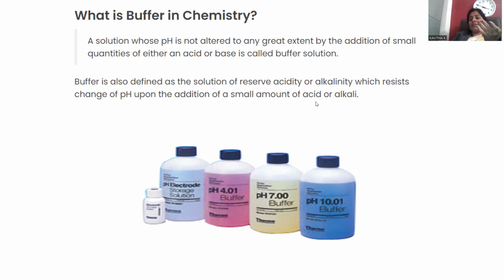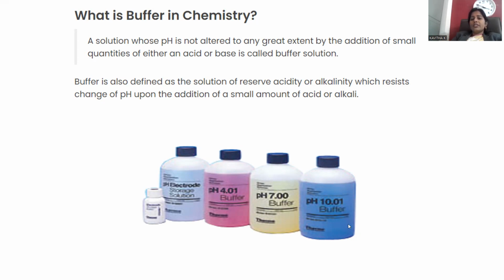For example, I'm taking an acid solution whose pH is 3.2. Let me take the 3.2 pH solution in my hand. A few drops of acid are added, and it remains 3.2 only. Even if a small amount of alkali is added, it still remains 3.2 only. That means it resists the change in pH and remains at a constant pH. Even if you add acid or base from an external source, that solution is said to be a buffer solution.